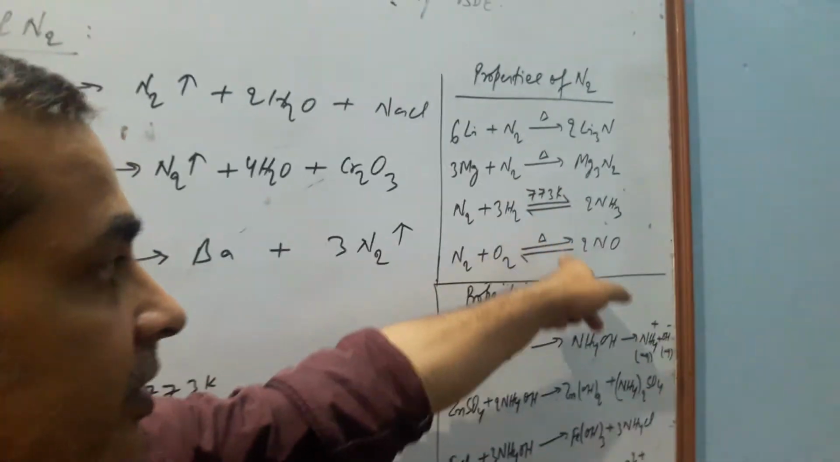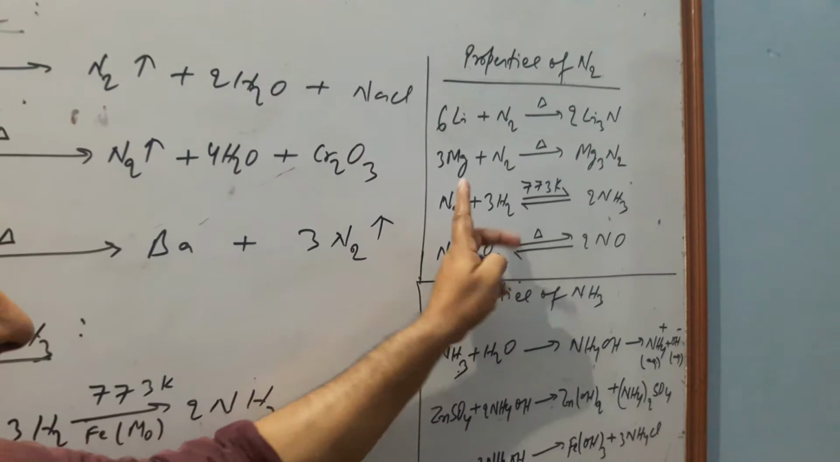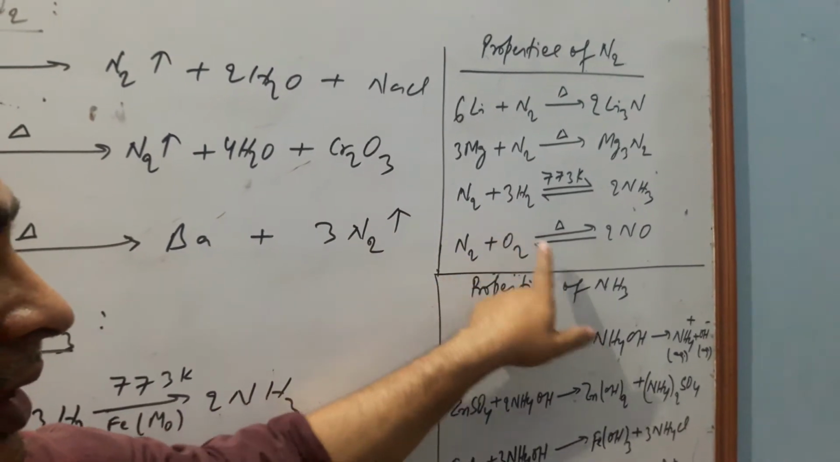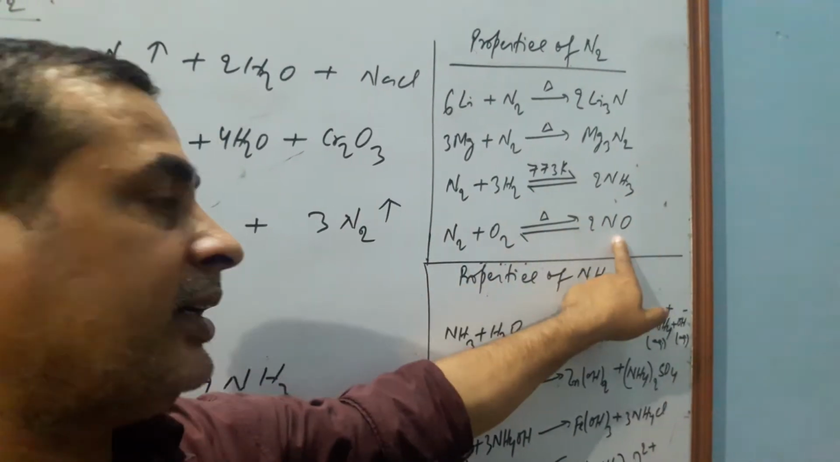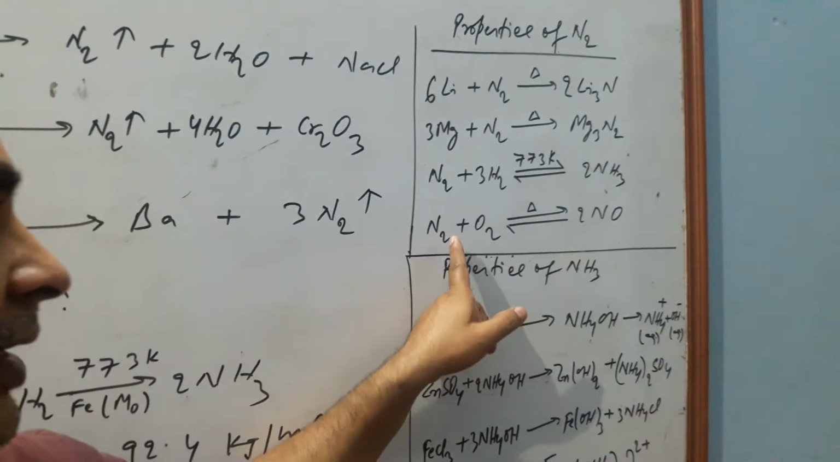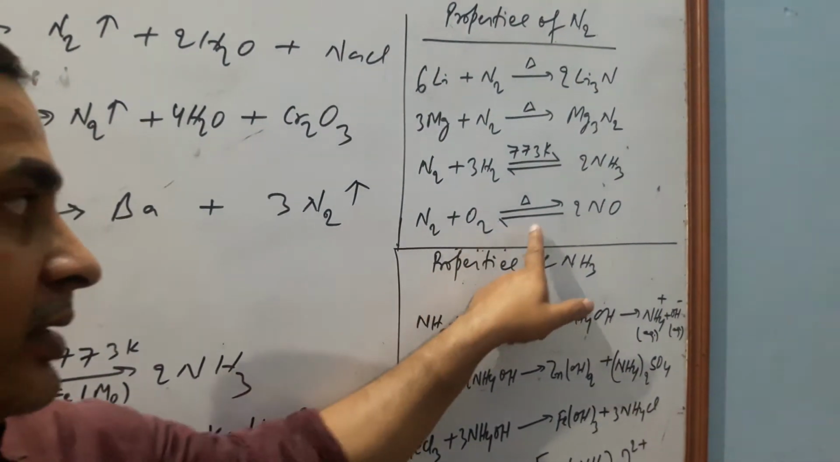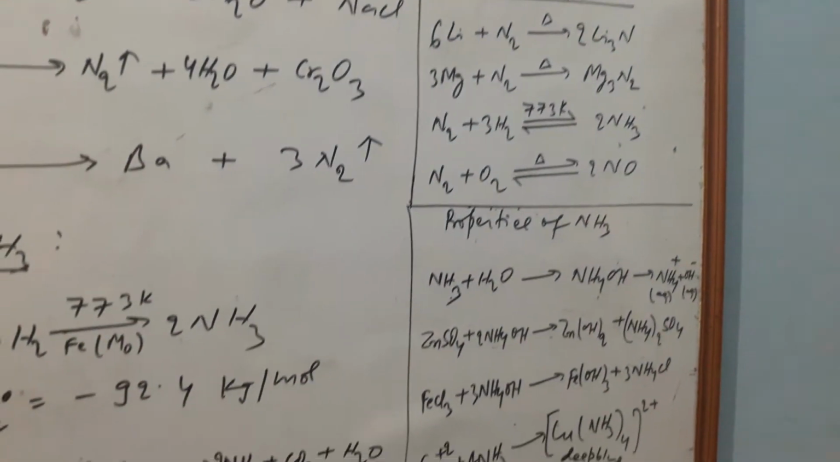These are the important reactions of nitrogen, out of which the last two reactions are reversible in nature, in which ammonia is produced, and the formation of nitric oxide from nitrogen and oxygen is also reversible in nature.